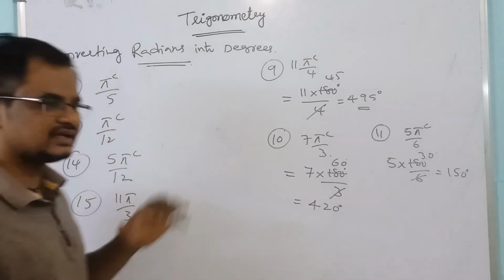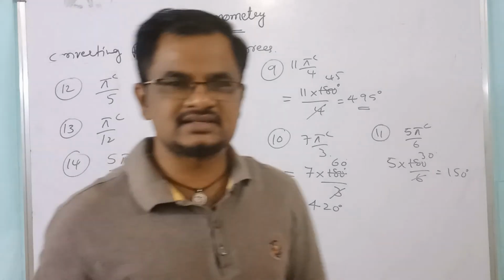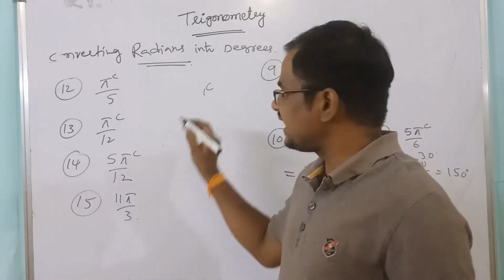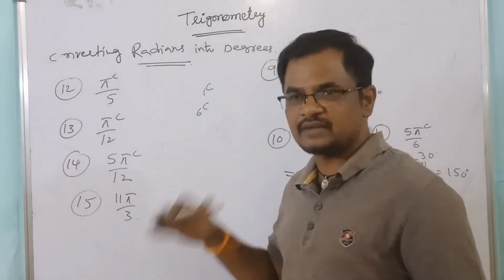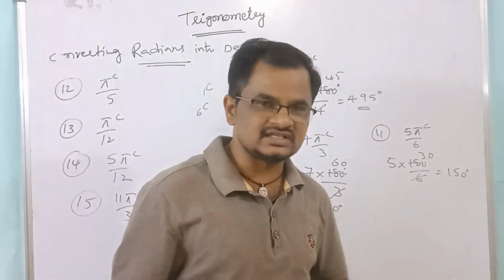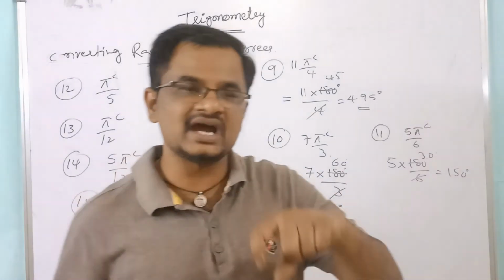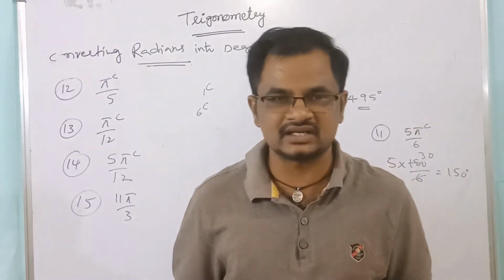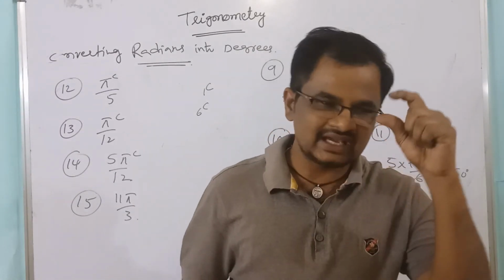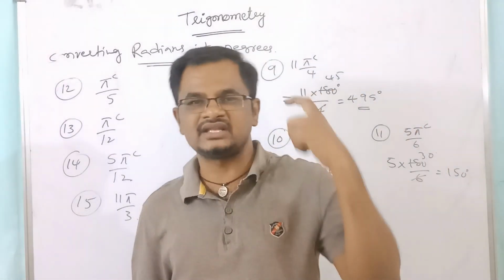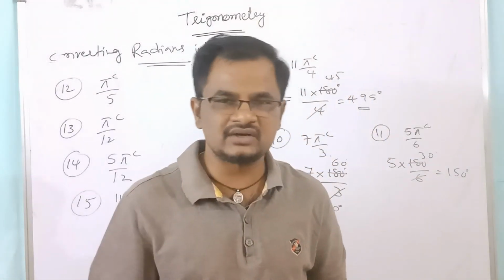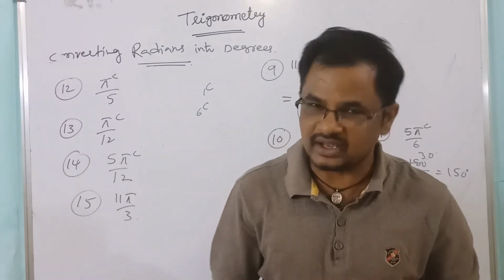So practice these, and in the next class we will discuss how to convert 1 radian into degrees and 6 radians into degrees. This type of problems we will discuss, and some more problems based on measurement of angles, that is, sector problems: area of the sector, perimeter of the sector, length of the arc, and angle subtended at the center of the circle. If the angle subtended at the center and the radius are given, how to find the length of the arc? For that, some formulas we have to discuss, and after that, problems based on them.